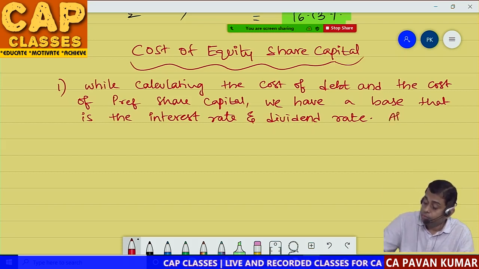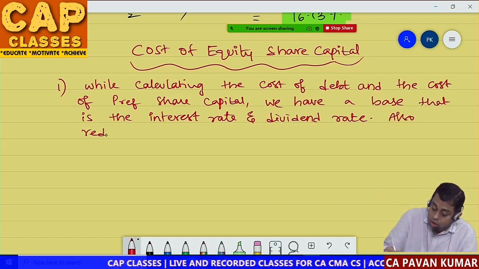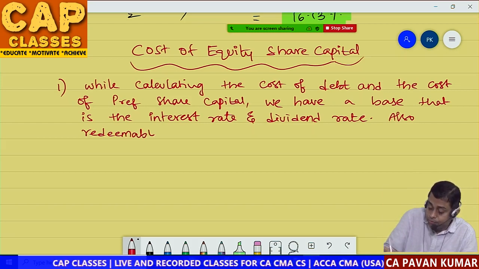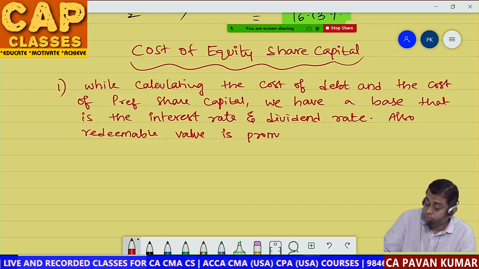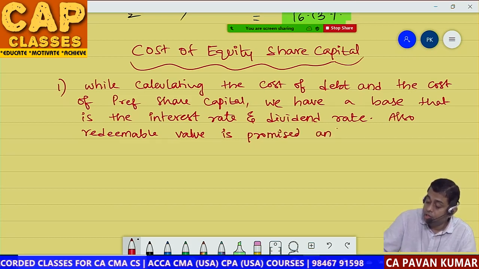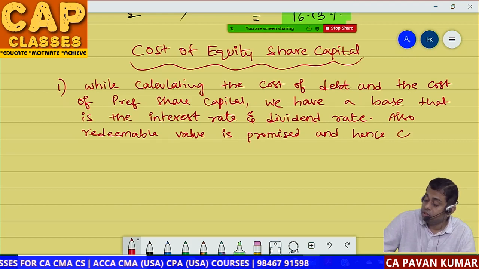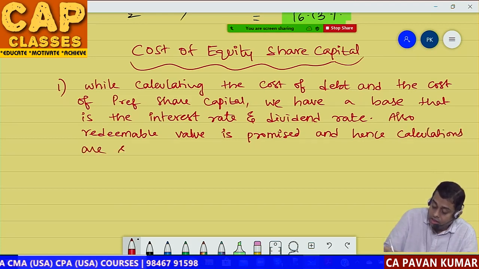Also redeemable value is promised, and hence calculations are simple.